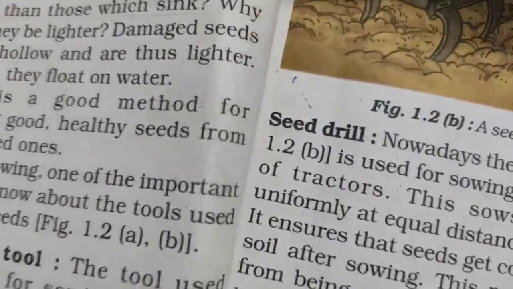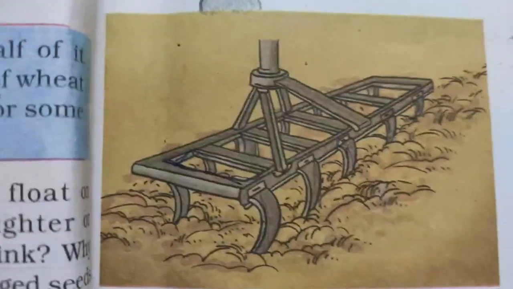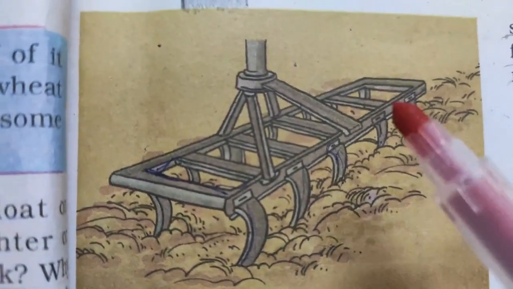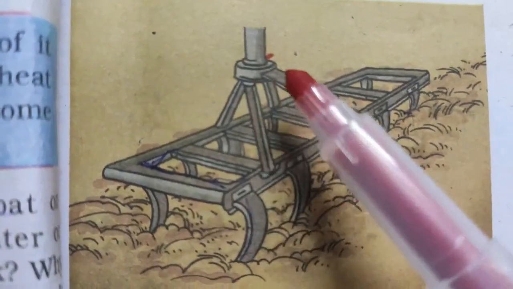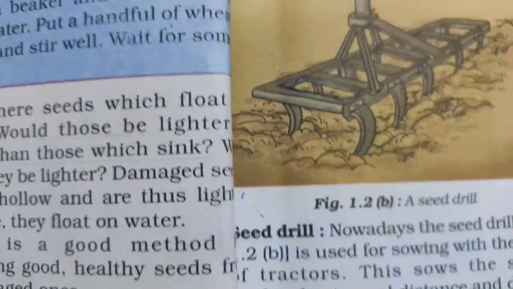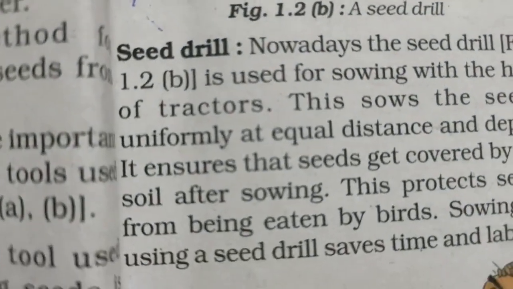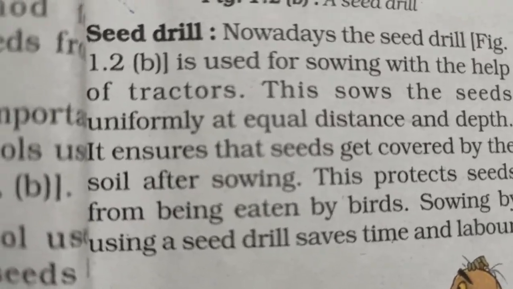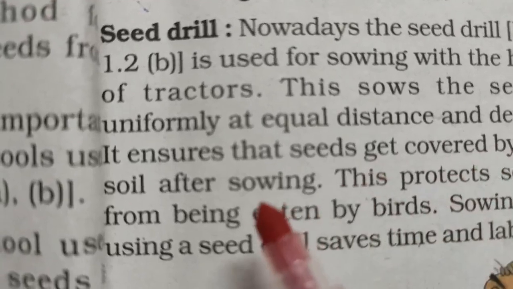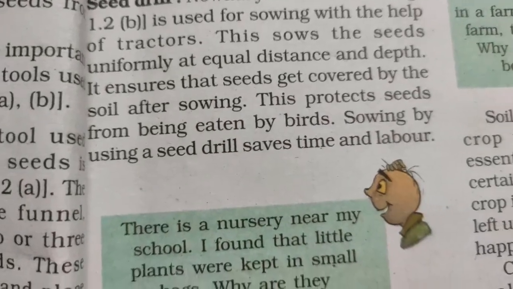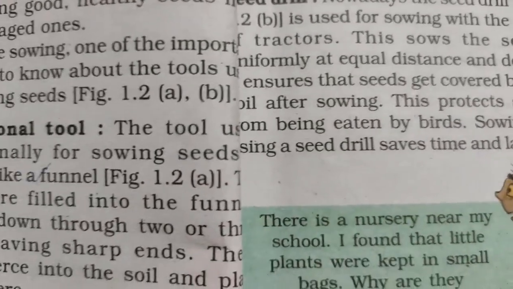Nowadays a new tool has come, that is the seed drill. The seed drill is like this. From the top you can put the seeds, they pass through, and the seeds go one by one. The seeds are sown at a proper distance and at a proper depth. With the help of seed drills, we can also ensure that the seed gets covered by the soil after sowing. This protects seeds from being eaten by birds. Sowing by using a seed drill saves time and labor both.